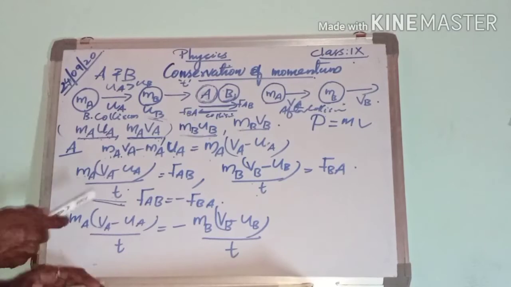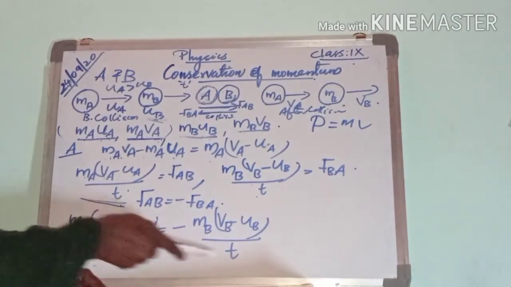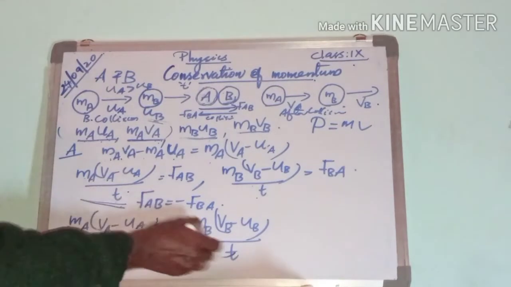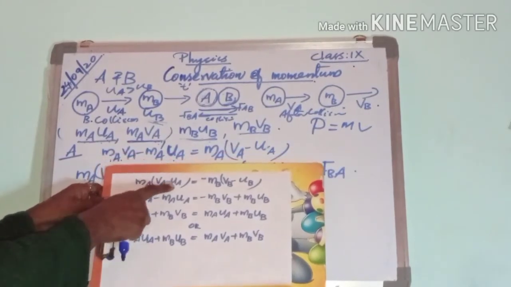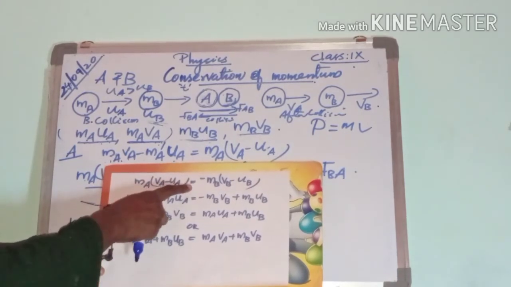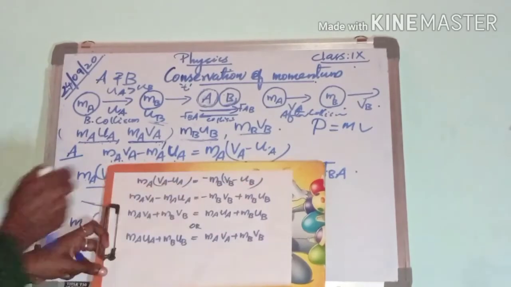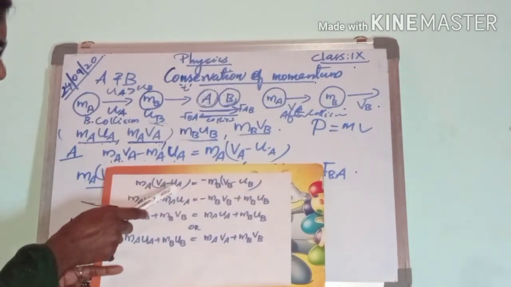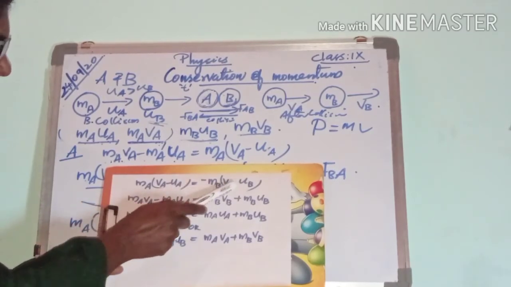In these two equations, T is there, so we can cancel this T. After cancelling T, we can write MA into VA minus UA is equal to minus MB into VB minus UB.